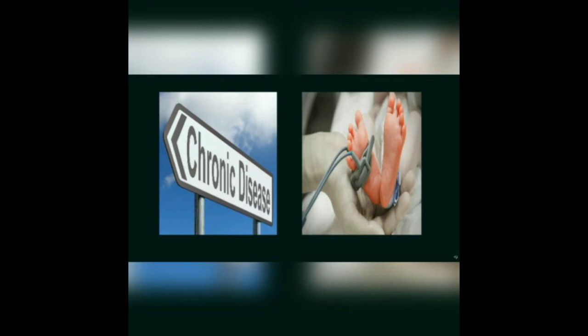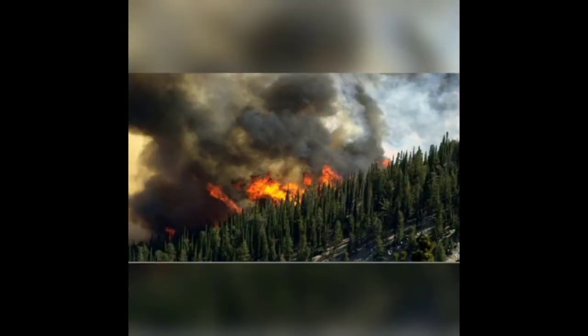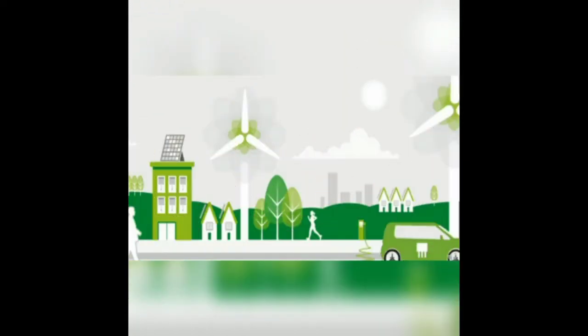The level of pollutants in the air can detrimentally affect health, leading to chronic health conditions and premature death. According to researchers, poor air quality caused by carbon emission can lead to heart attacks, strokes, lung diseases, and more. Second, reduce wildfires. Wildfires and carbon emission are part of a harmful cycle. Wildfires emit dangerous amounts of carbon emission, and rising carbon emission causes extreme weather conditions like heat waves, which often contribute to wildfires.